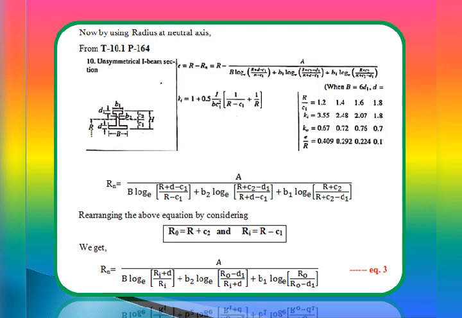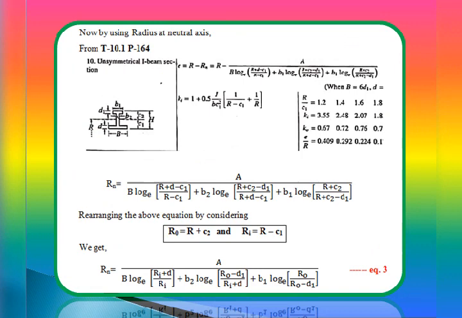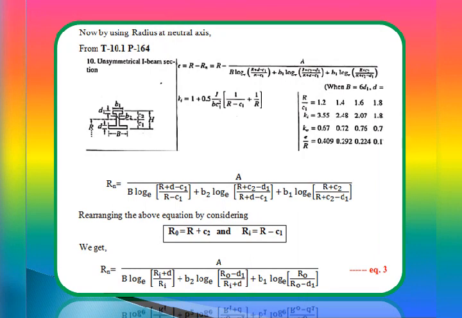Now, we will try to simplify the above equation. We have to replace some terms by rearranging the above equation, considering R naught is equal to the radius at the centroidal axis plus the radial distance from the centroidal axis to the outer fiber, that is C2. So R naught is equal to R plus C2, and similarly Ri is the centroidal axis radius R minus the radial distance from the centroidal axis to the inner fiber, that is C1.